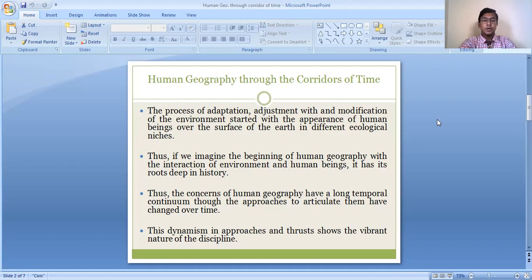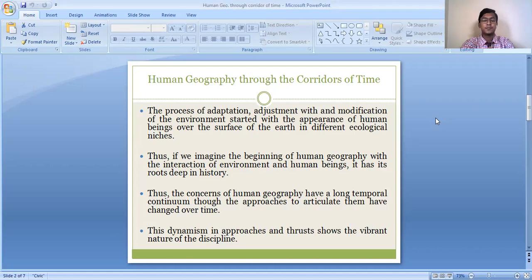From the time human beings existed on the earth's surface, they adapted themselves to nature, adjusted themselves to the physical environment, and also caused some modification and changes to the environment.